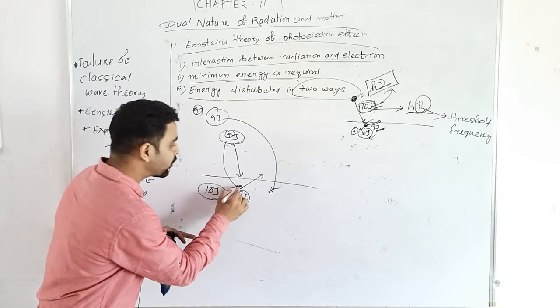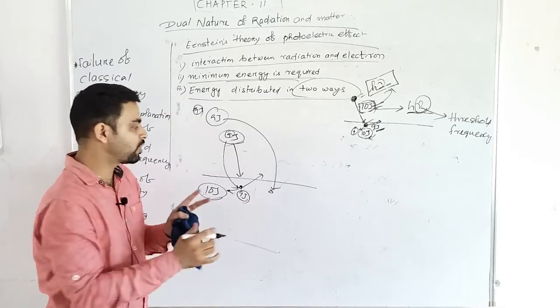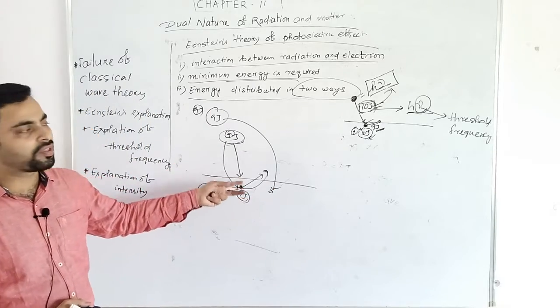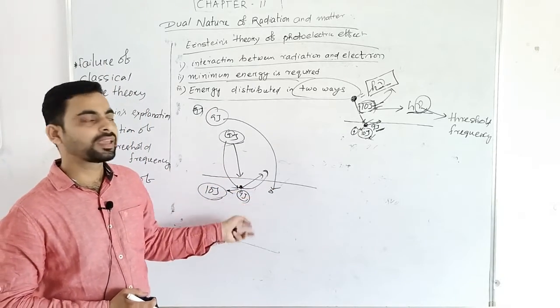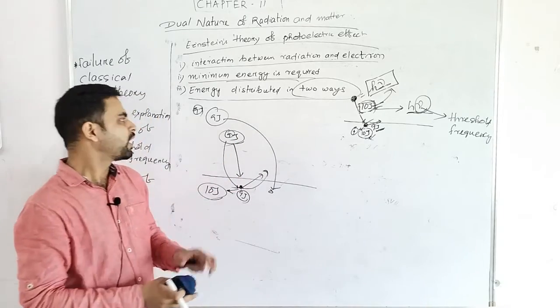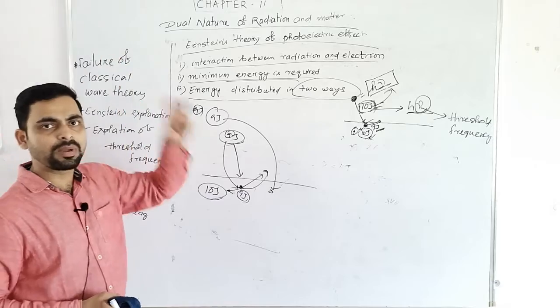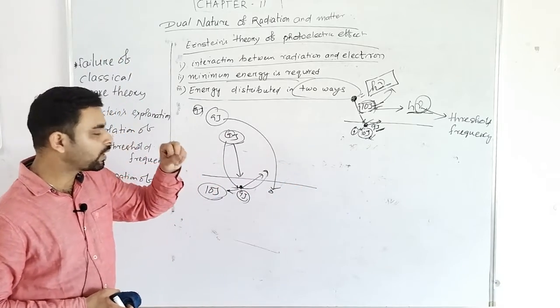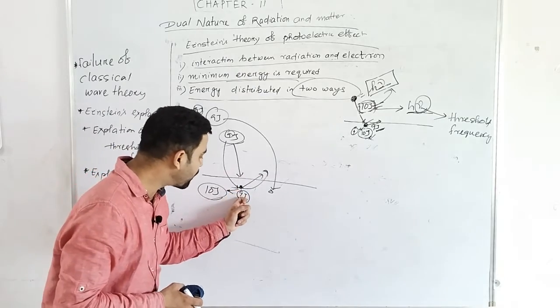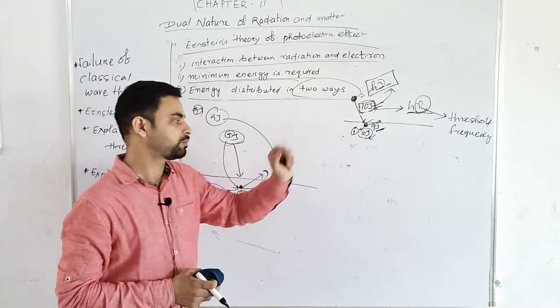So electron has no sufficient energy to emit from the metal surface. So below the threshold frequency, no electron can emit. चाहे आपका इंटेंसिटी जितना भी हो, कितना भी आप लाइट डाल दीजिए, अगर फ्रीक्वेंसी कम है तो कोई भी इलेक्ट्रॉन एमिट नहीं होगा.